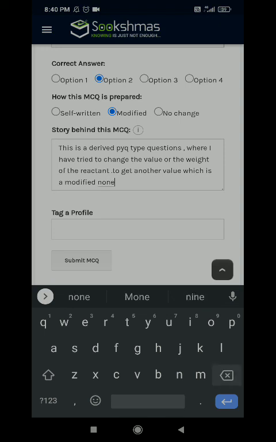So I've just given some information about my question, how I used to modify this, and I will tag some profiles over here, like Sookshmas.